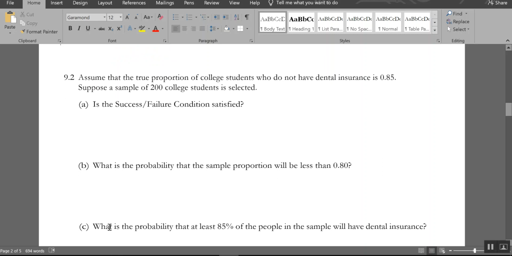Let's talk about something kind of depressing. Let's assume the true proportion of college students who do not have dental insurance is 0.85. Does this meet the success and failure condition?